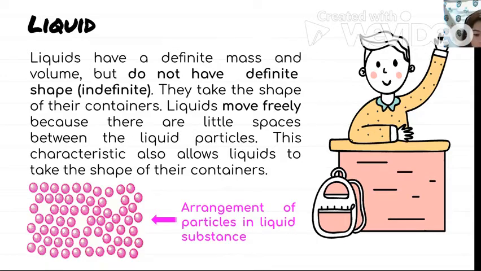These are examples of particles. As you can see, they have much more space than the solid, because in a solid the particles are very tight, very close to each other, unlike the liquid, which has much more little spaces in between.